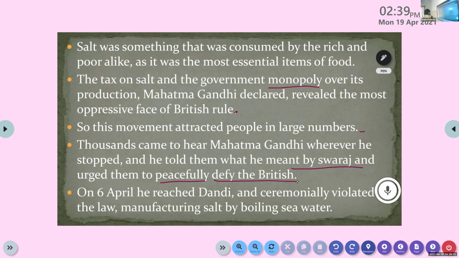On 6th April, he reached Dandi and ceremonially violated the law by manufacturing salt by boiling seawater.